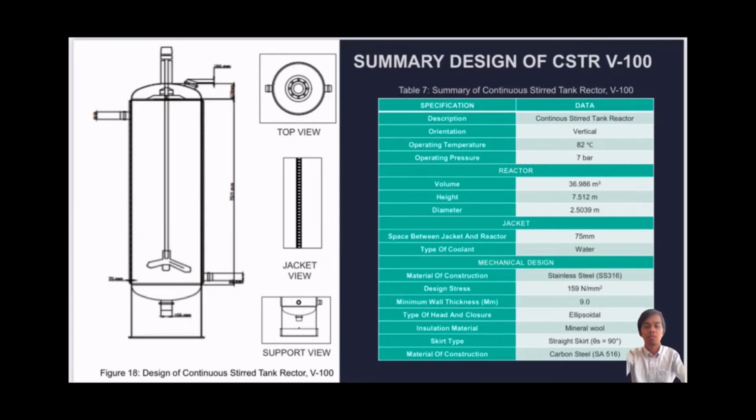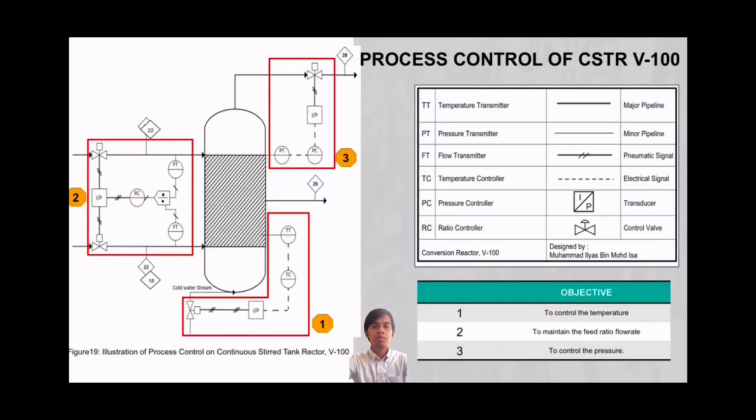The type of head we use on this reactor is ellipsoidal, due to its measurements being compatible with the size of the reactor. So we move to the process control of V100. The process control installed in this equipment ensures its safety and the efficiency of the process.